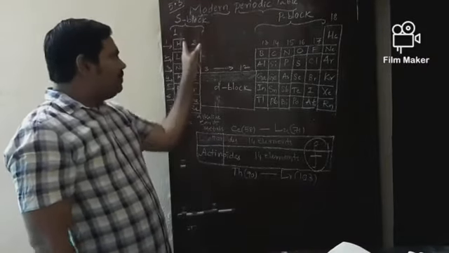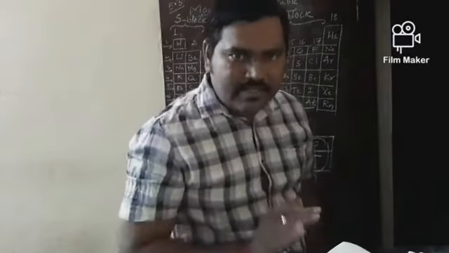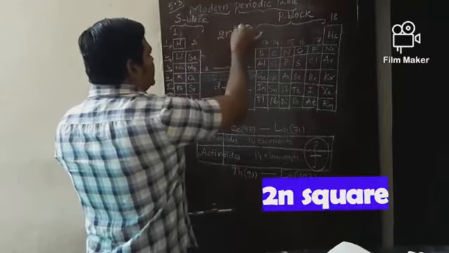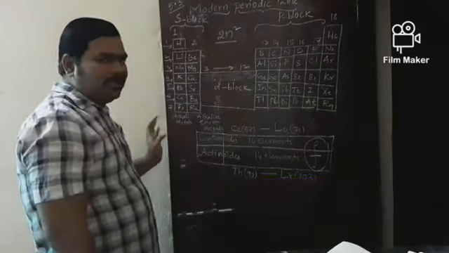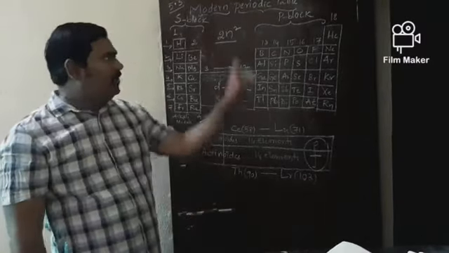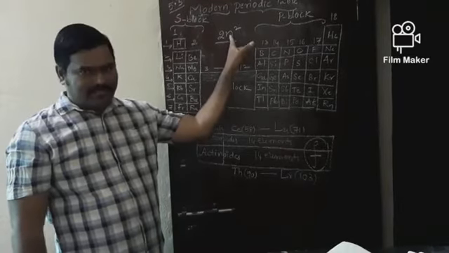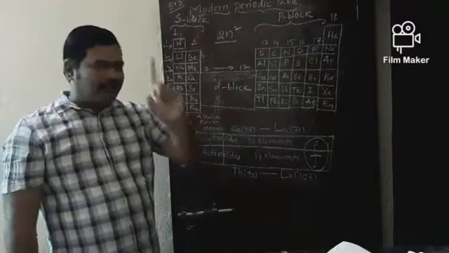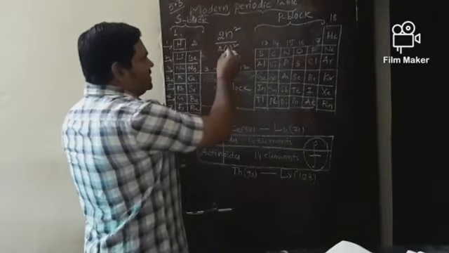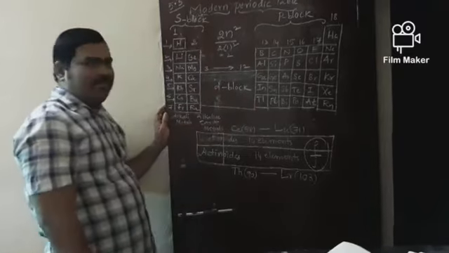Okay, but all the periods and the respective elements in those periods are in accordance with one formula, that is 2n square, what you have learnt in 9th CBSE under Bohr-Bury scheme. Now 2 means constant, n means number of main orbits. Since number of main orbit is 1, that means 2 into 1 square. So this is about n is equal to 1 and you will get 2. So first period contains 2 elements.